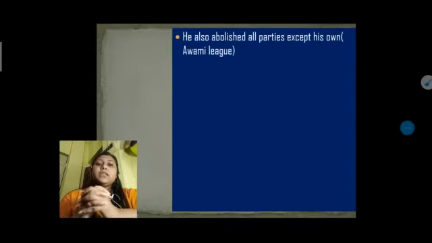And after that, he not only shifted the parliamentary form of government to presidential, but he also abolished all the parties except his own. It means he also got a taste of dominating government, where he tried to keep only his own party, so that no other party would come as a representative, as happened previously. For that reason, he very cleverly abolished all the political parties.